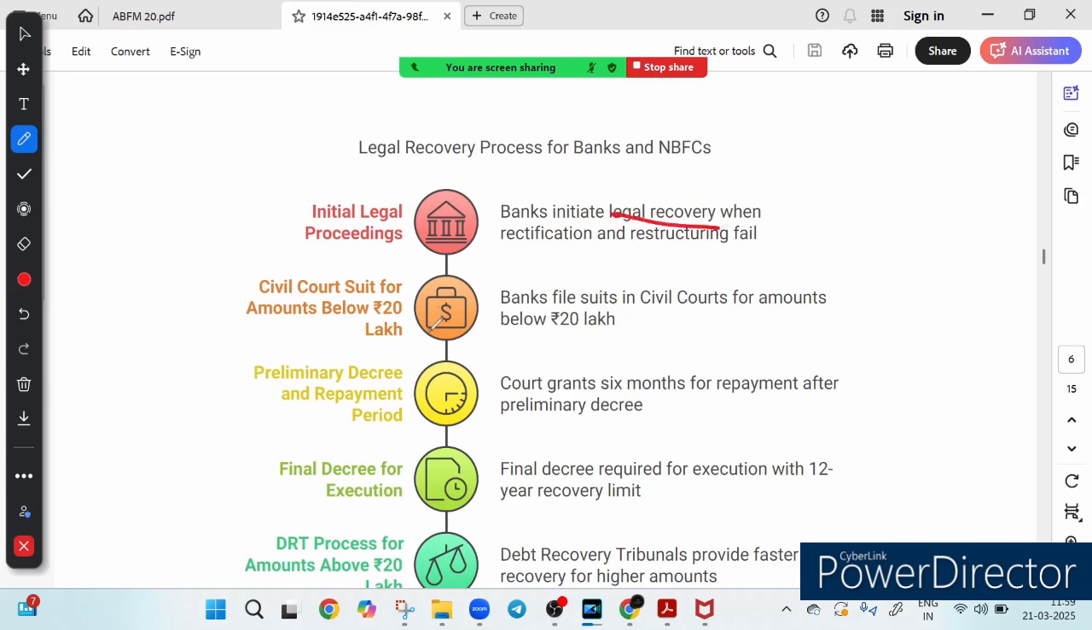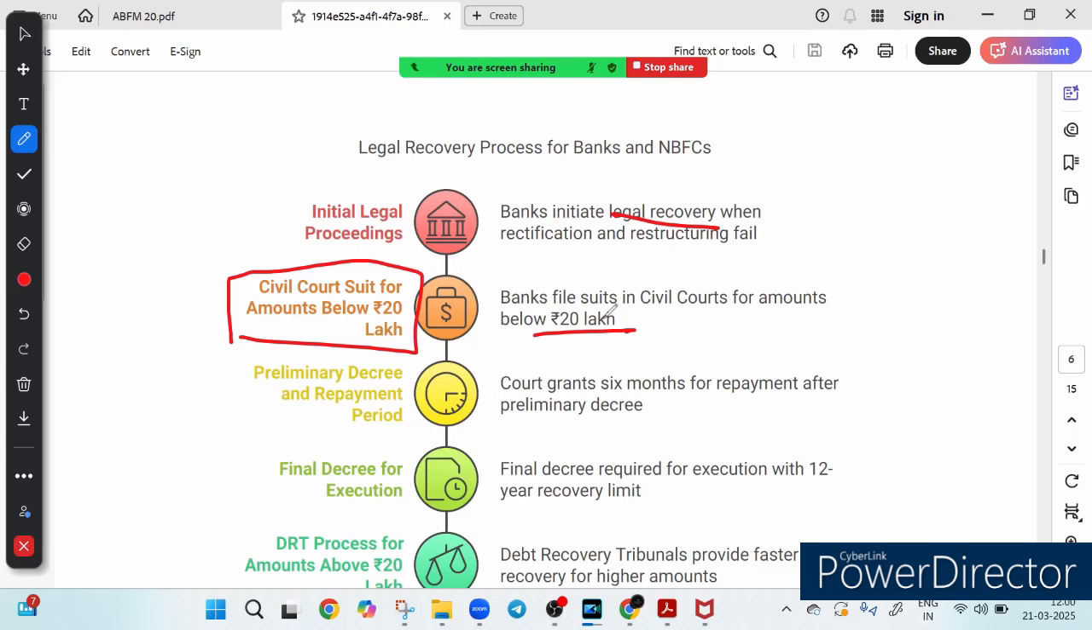The second point is a civil court suit for amounts below 20 lakh, which means for a smaller amount the bank files a suit in civil court to get the money back, up to below 20 lakh. So if the amount is below 20 lakh, the bank files a suit in the civil court.